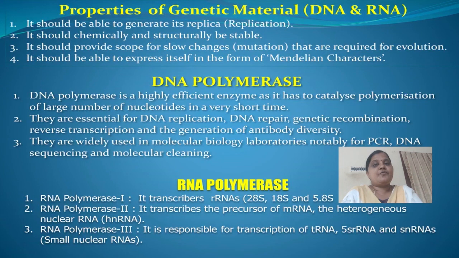Once again, I will repeat the four properties. First, it should be able to generate its replica. Second, it should be chemically and structurally stable, which means DNA is chemically and structurally stable. Third, it should provide scope for slow changes, mutations, that are required for evolution. And the last one, it should be able to express itself in the form of Mendelian characters.